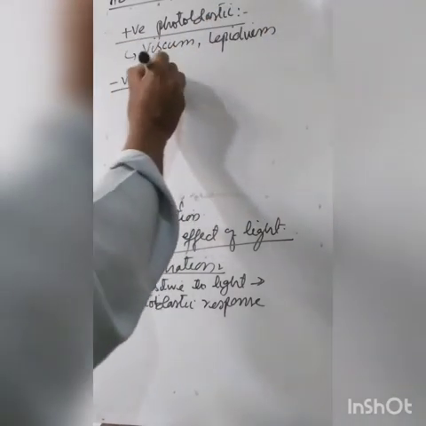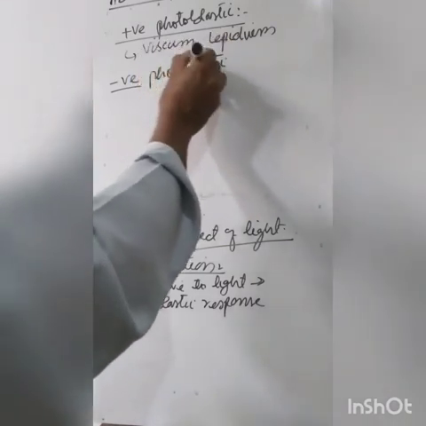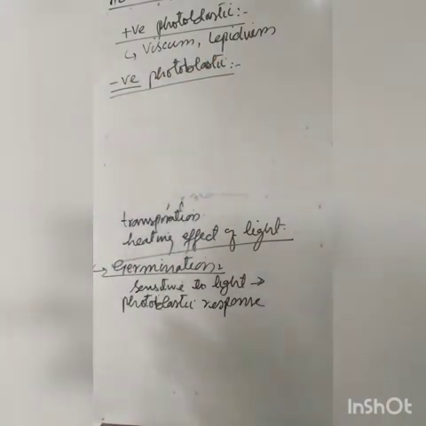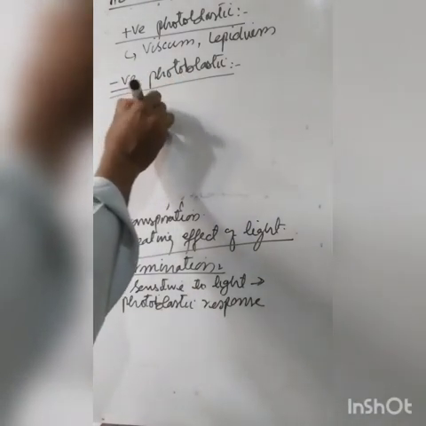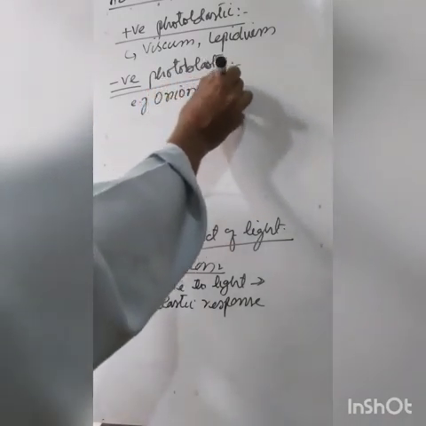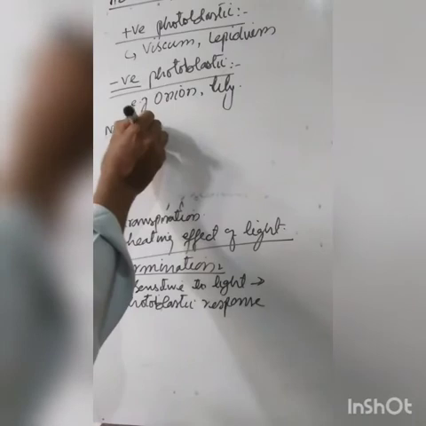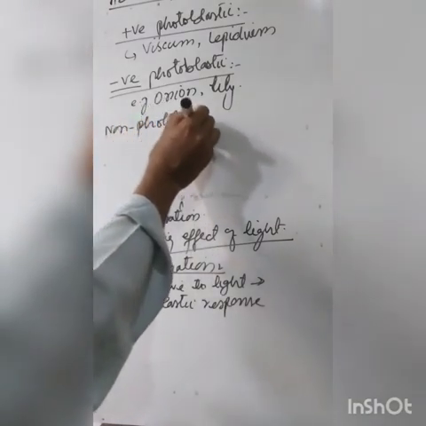There is another group called negative photoblastic. These seeds, if exposed to light, do not germinate easily. That means there is no need of light for their germination. For example, there is onion, there is lily, and there are non-photoblastic seeds.